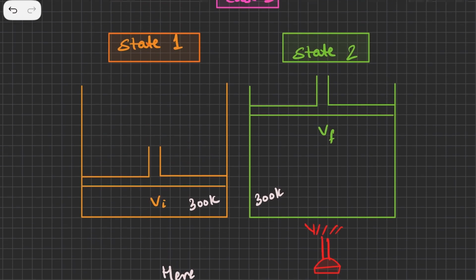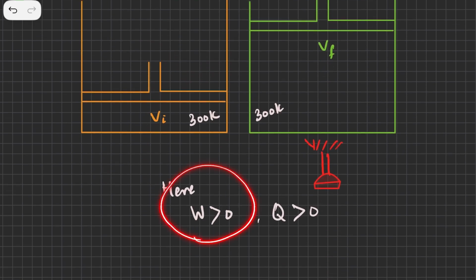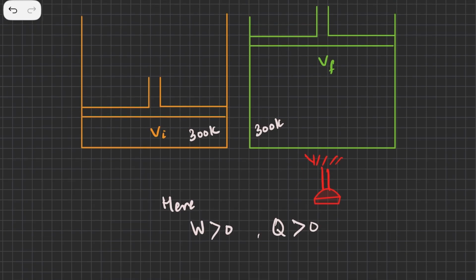Because the volume has changed, as we discussed in the previous class, dW is equal to PdV. So we can say that there is a change in work done as well. Work is not zero, work is greater than zero, because the gas has expanded, and definitely the gas has also utilized some energy, some energy has been absorbed. So yes, this is the case. We have gone from initial volume to final volume, and that is happening at a constant temperature.